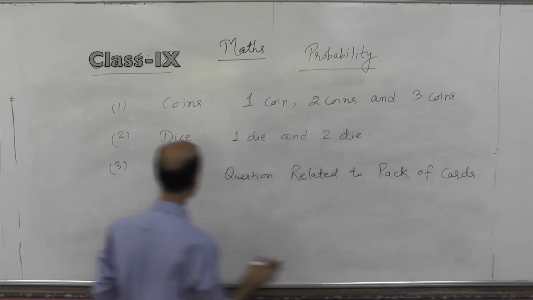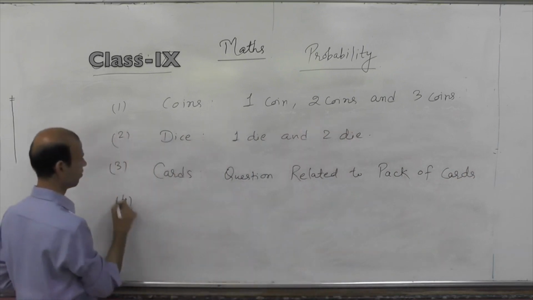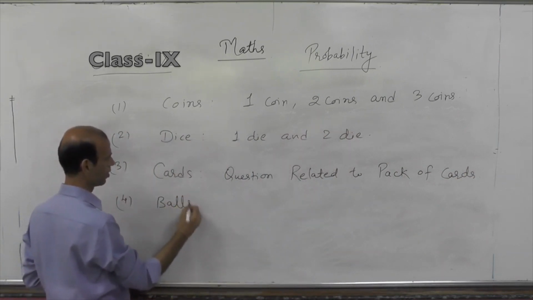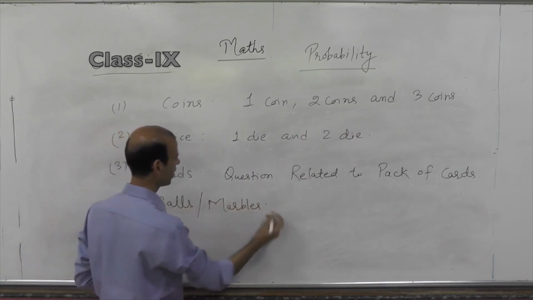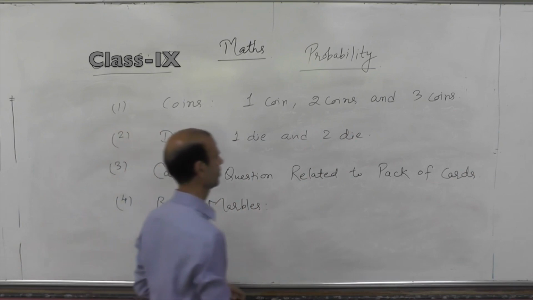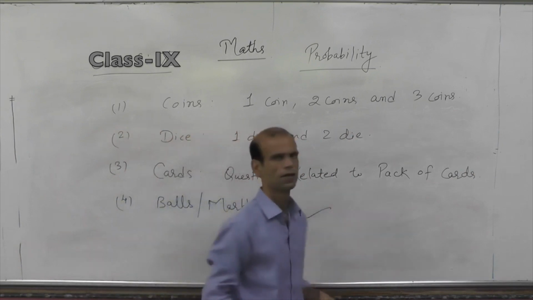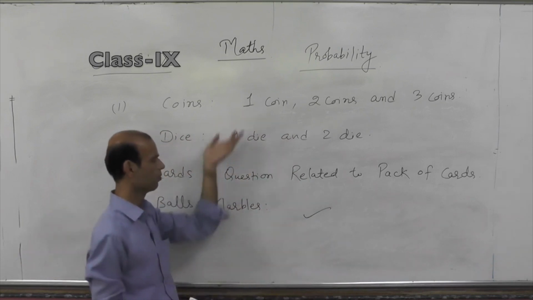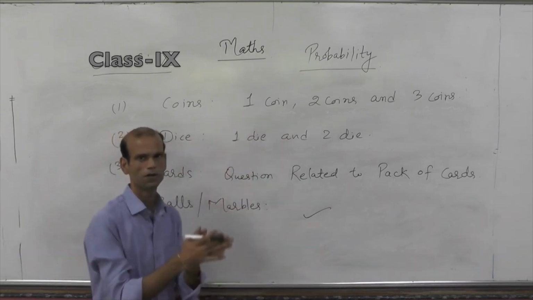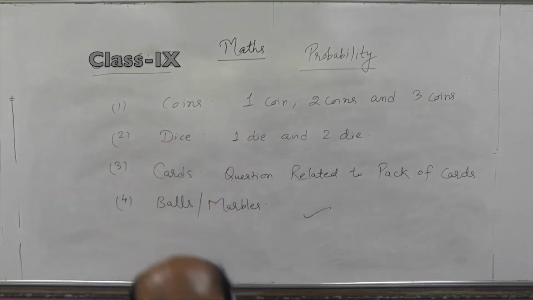And the last broad category is balls or marbles. Both represent the same object, no matter. This is the last category. So we have the chapter divided into these 4 broad varieties of possible questions in probability.